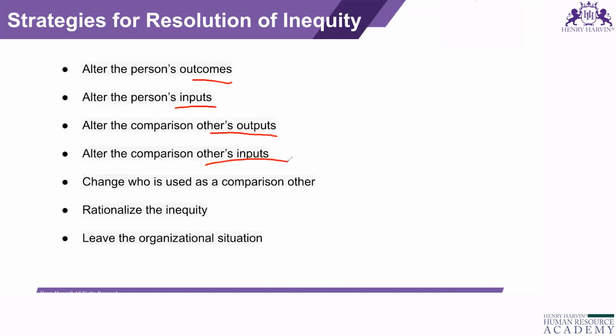So the other person's output or input can also be altered. Change who is used as comparison, so we can have some other person for the comparison. Rationalize the inequity. Leave the organizational situation. So all these are the different strategies to resolve the inequity if it is there.